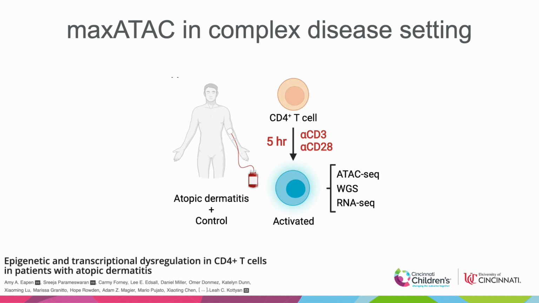We next showed that maxATAC can be used to study transcription factor binding in complex disease settings using publicly available data sets for patients with atopic dermatitis and their age-matched controls. CD4 T cells from atopic dermatitis patients or age-matched controls were isolated and activated with anti-CD3 and anti-CD28 for 5 hours. ATAC-seq, whole genome sequencing, and RNA-seq were performed on these samples.